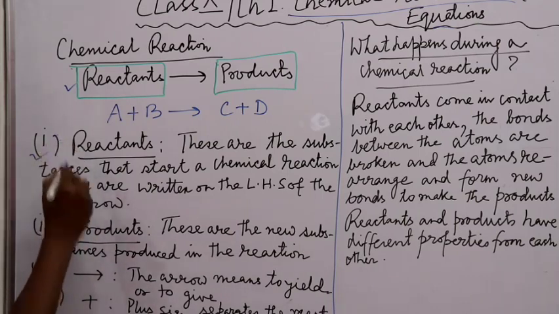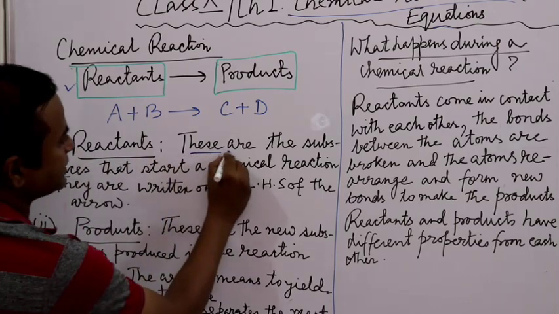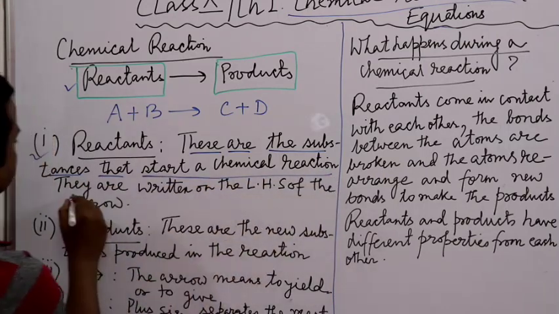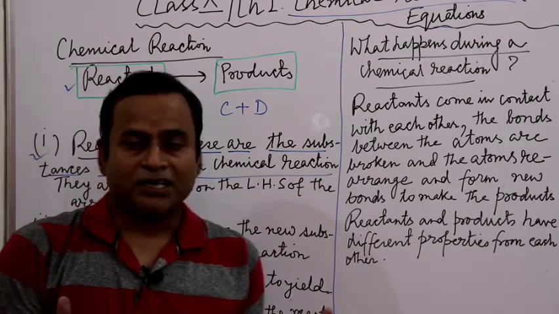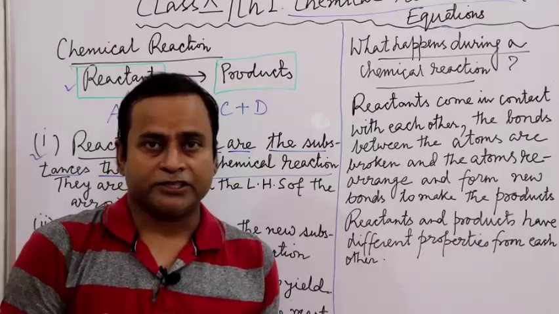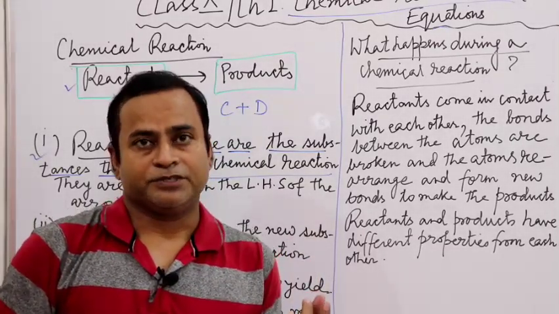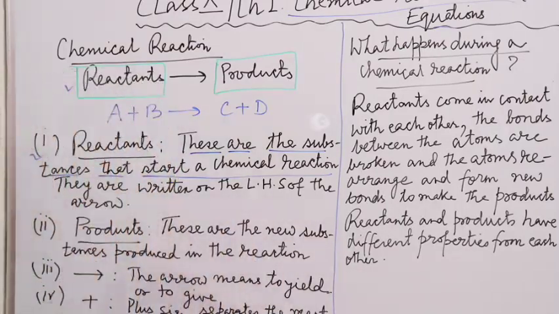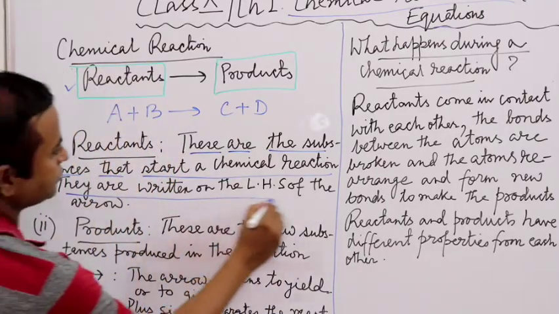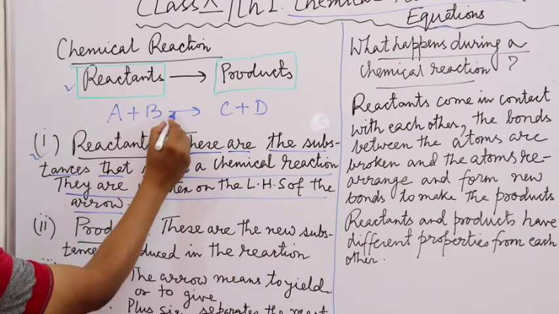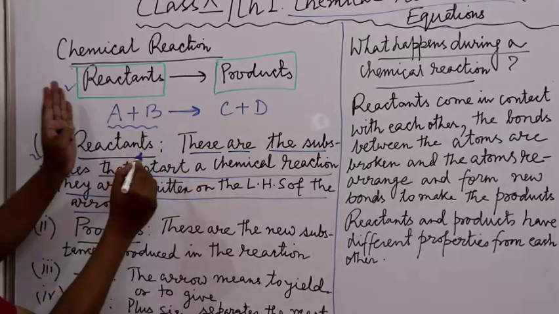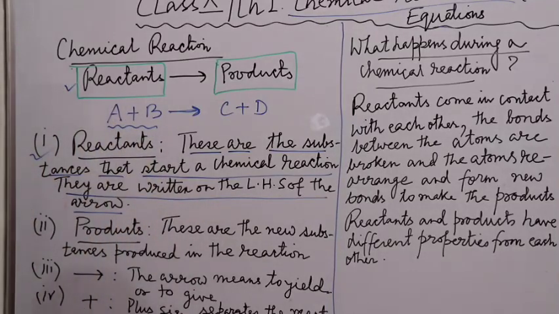So what are reactants? Reactants are the substances that start a chemical reaction. To initiate a chemical reaction, we need some substances. Those substances are called reactants and they are always written on the left hand side of the arrow. Here you can see an arrow, and the substances written on the left hand side, the LHS, are the reactants.